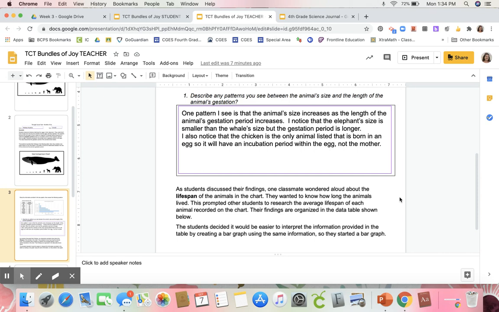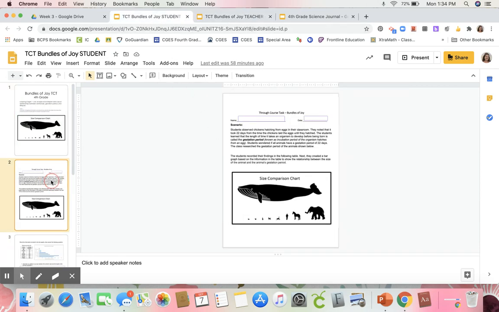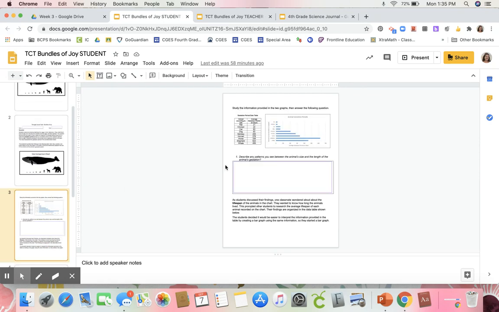We'll continue this lesson tomorrow. Today, I would like you to go to your TCT Bundles of Joy student page. I would like you to put your name in this text box with the date. And then I would like you to come over here and tell me what you have to say. What patterns do you notice between the animal size and the length of the animal's gestation?